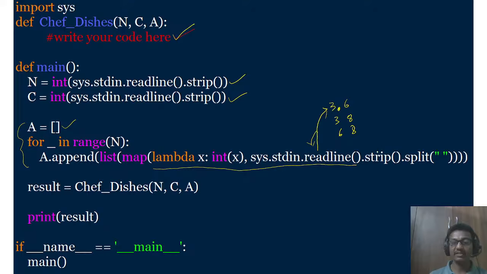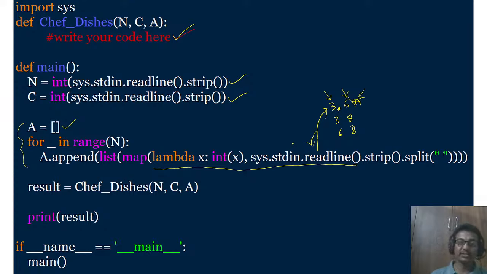Then strip removes the new line character, and any leading or trailing white spaces or new line characters will be removed. Then split will split these with the space as a delimiter, so it will split into two elements, 3 and 6, two strings you can say.